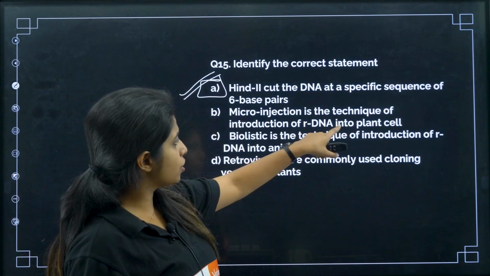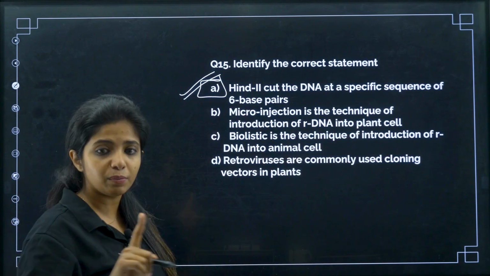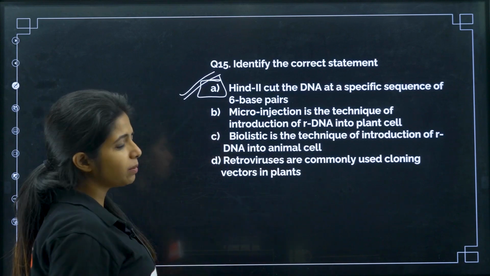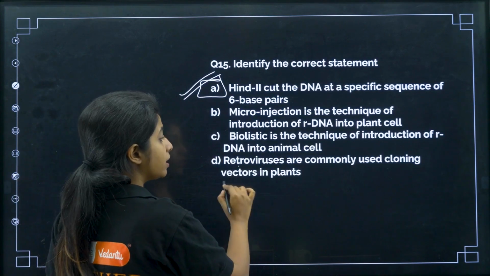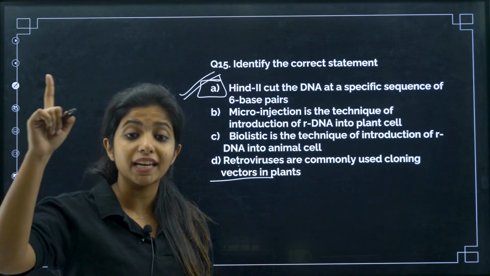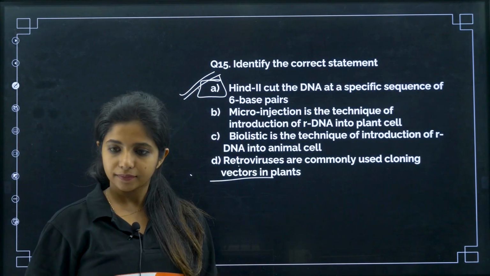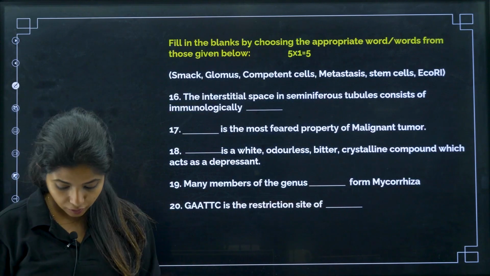Microinjection is a technique of introduction of recombinant DNA into the plant cell. No, microinjection is done in animal cells. Biolistic is a technique of introduction of recombinant DNA into animal cells. No, it is for plant cells. Retrovirus is commonly used as a cloning vector in plants. It is commonly used as a vector in animals, not in plants. Again, this is wrong. This is the only one that is correct. Cool.